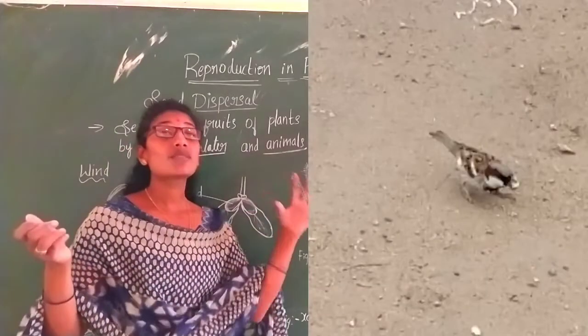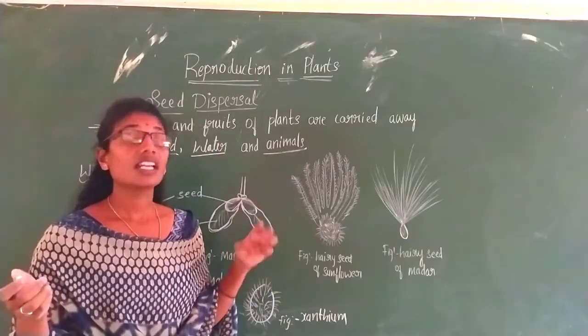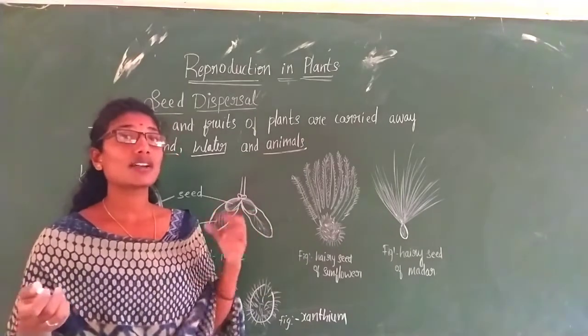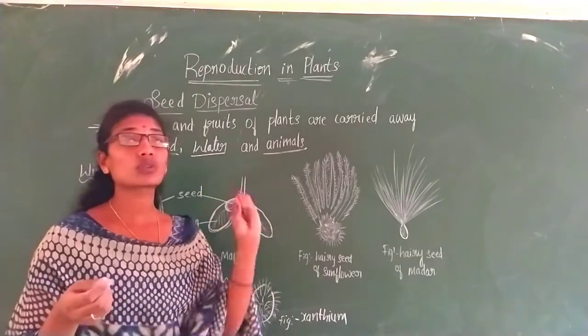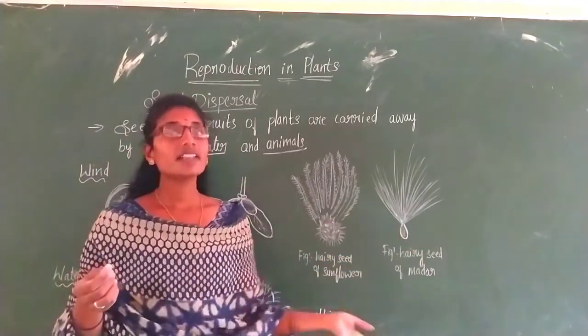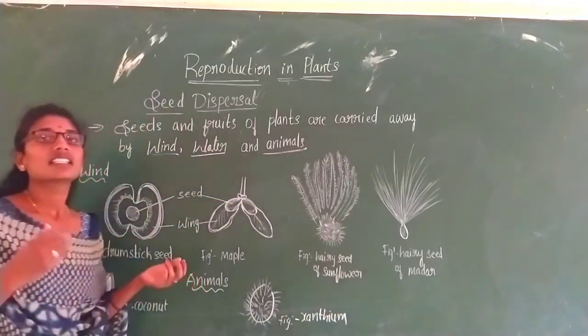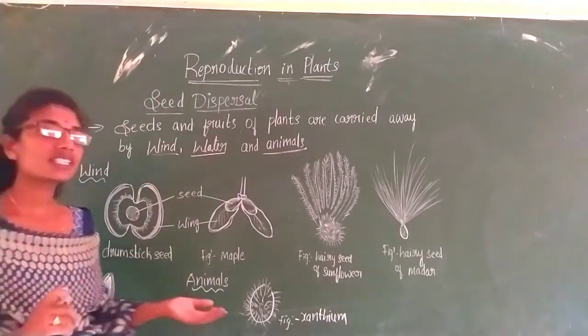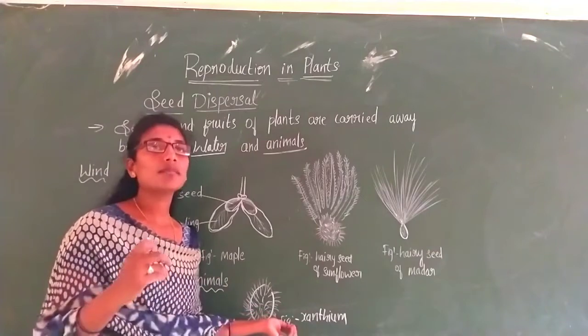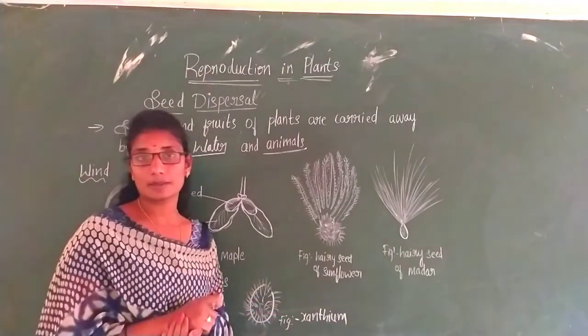Even the birds will eat the nuts. Okay, and the animals like monkeys and all, they will eat the fruits and they will throw the seeds away. Right? So by this means, yes, the animals will also carry some of the seeds away from the parent plant and the seed dispersal will take place.